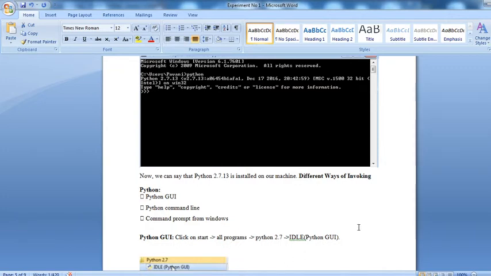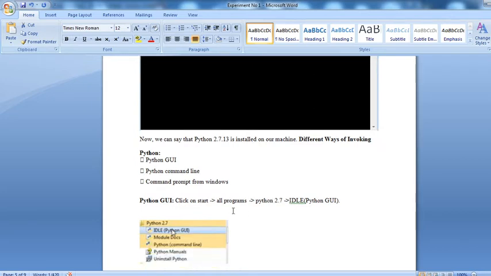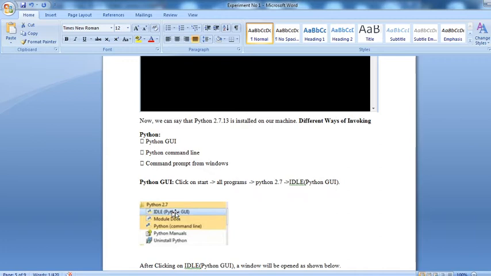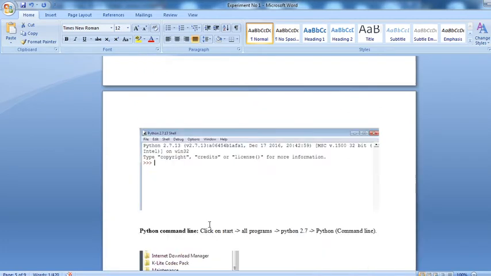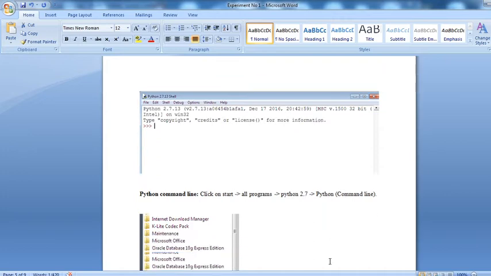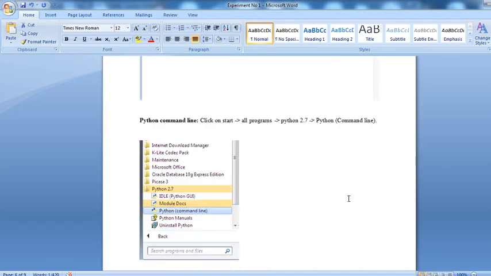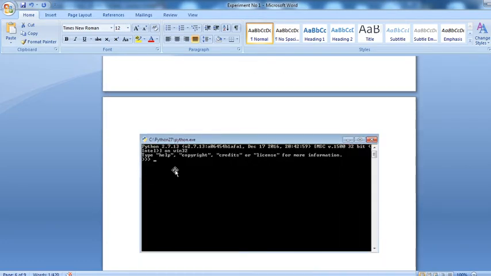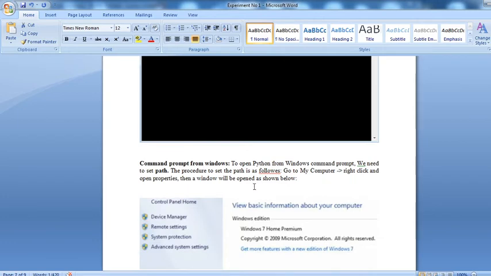Then after that, you need to open your Python. Go to your start button, all programs, Python 2.7 ideally. You select this, and finally a window opens. That is your command prompt. Then, in the command prompt, follow the steps given here: click on start, all programs, Python 2.7 and Python, and such a type of command prompt is open. After that, we go from the command prompt to the Windows command prompt.